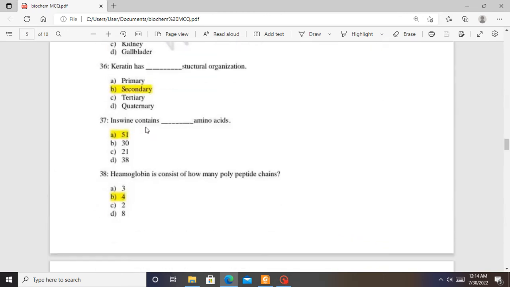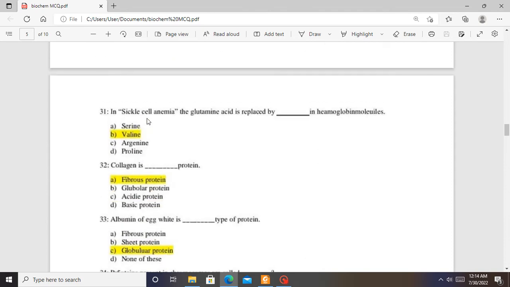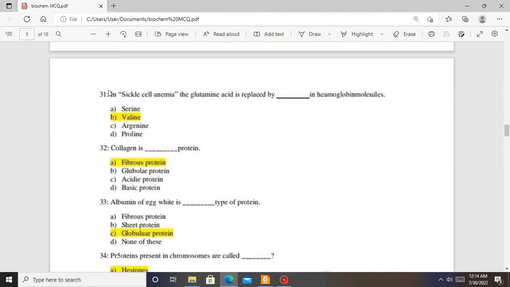Oh, I got lost. Okay, let me come back here. We got to 31. So 31, in sickle cell anemia, the glutamic acid is replaced by valine, which has a non-polar side chain, making it have a protrusion, changing the shape of the cell to sickle shaped.